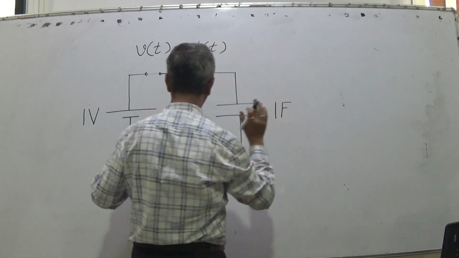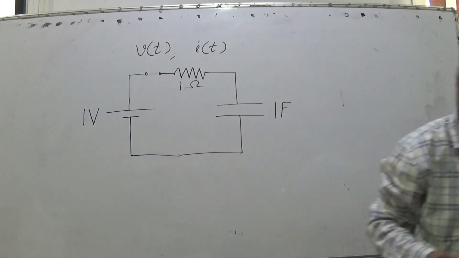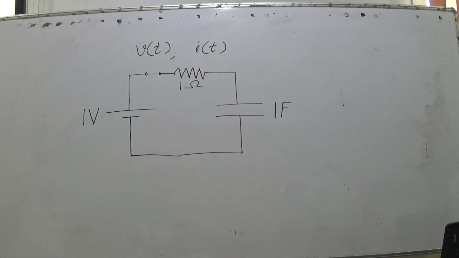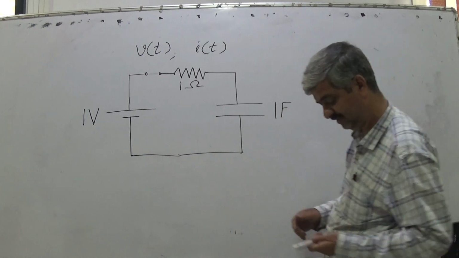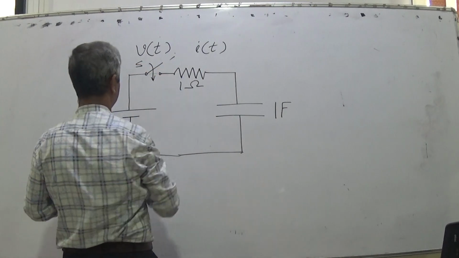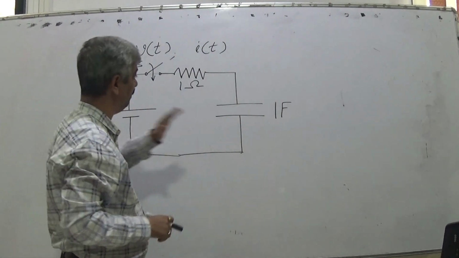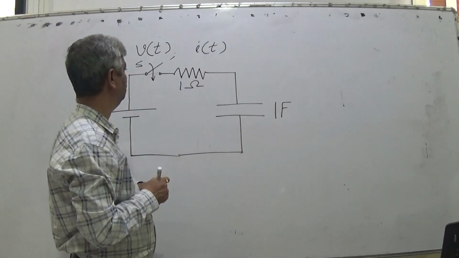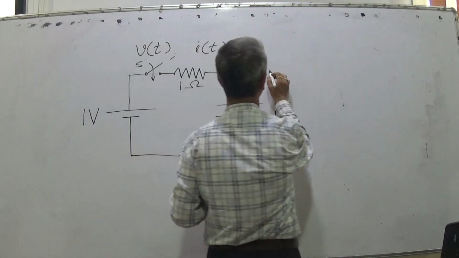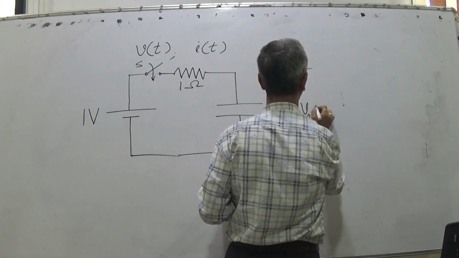If you are able to solve this on your own, it's the biggest achievement. What I say, if you are able to solve on your own, by going through a book, anybody can complete it. It is not important. This is switch S. It is a 1 volt voltage source, 1 farad capacitor, 1 ohm resistance, and this is, I say, output voltage or V_out(t).